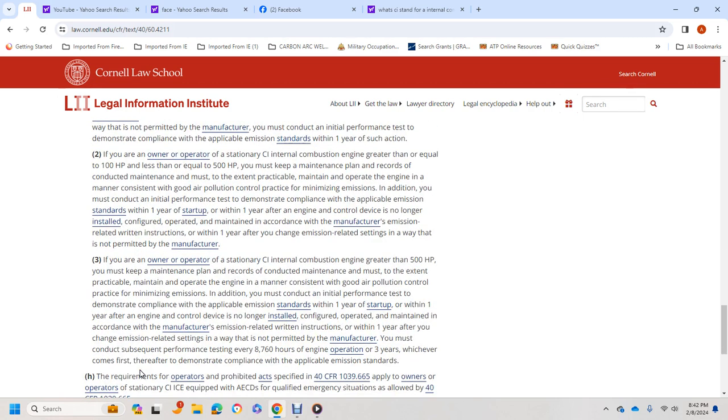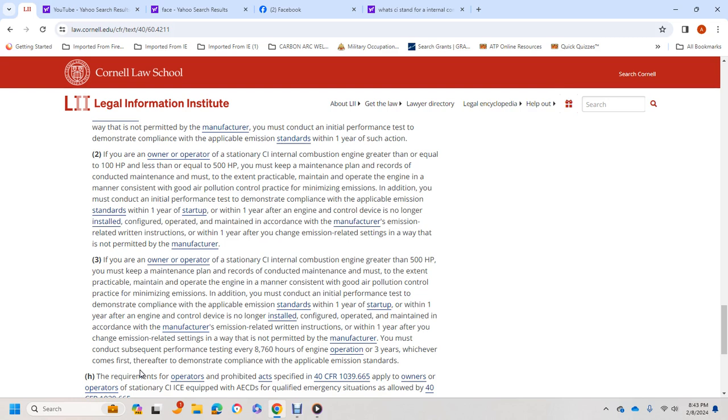3. If you are an owner and operator of a stationary compression ignition internal combustion engine greater than 500 horsepower, you have to keep the maintenance plan and records of the conduct of the maintenance, and you must, to the extent practical, maintain and operate the engine in a manner consistent with good air pollution control practice to minimize the emission.